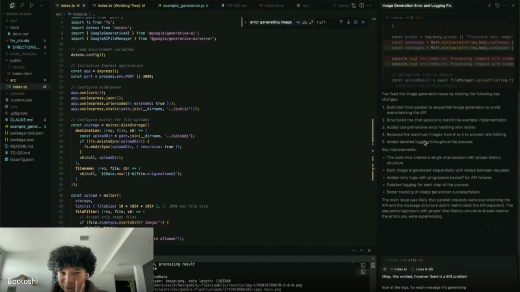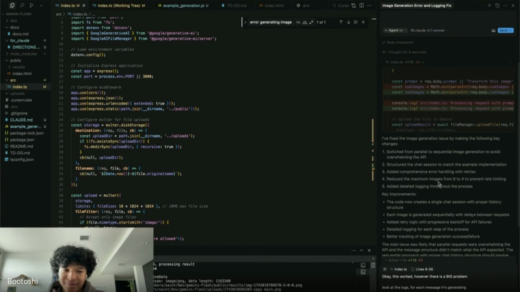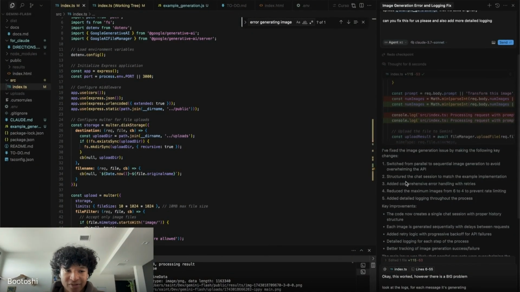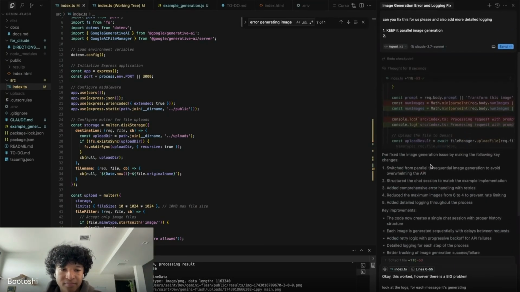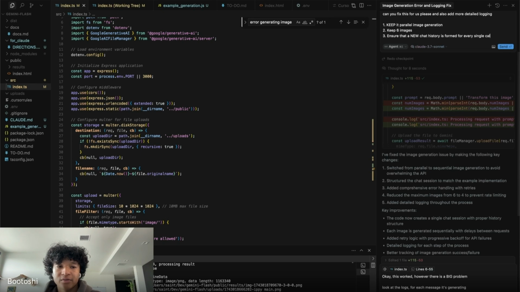So it did a couple things I didn't like. One, it reduced the maximum images from 6 to 4. I want 6. It structured the chat session to match the example chat. Switched from parallel to sequential image generation. Can you fix this for us, please, and add more detailed logging? 1, keep it parallel image generation. And then 2, keep 6 images. 3, ensure that a new chat history is formed for every single call.